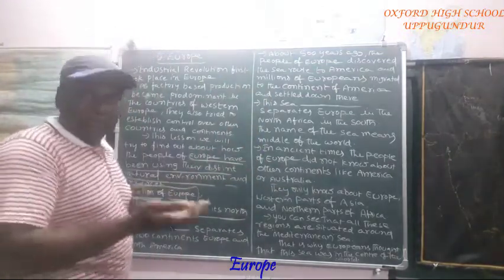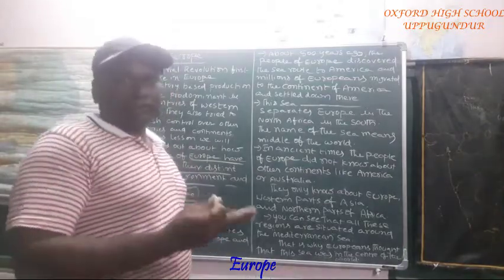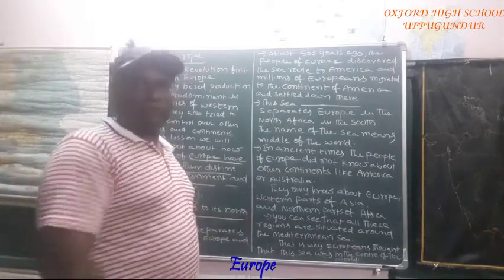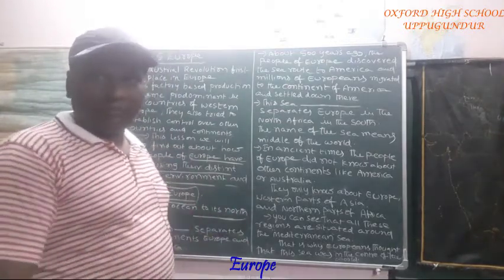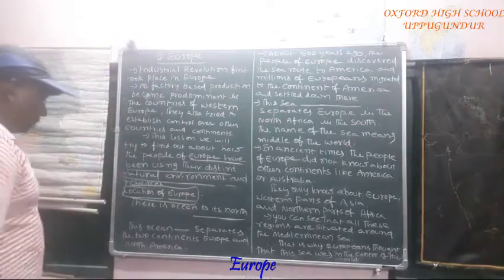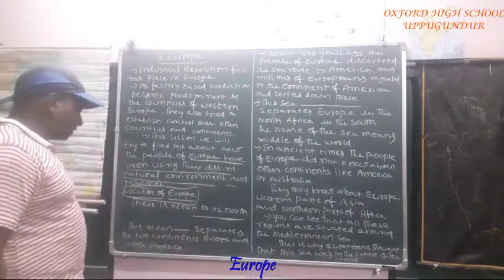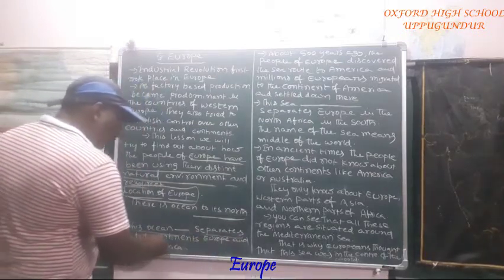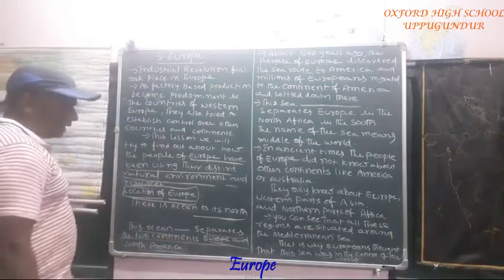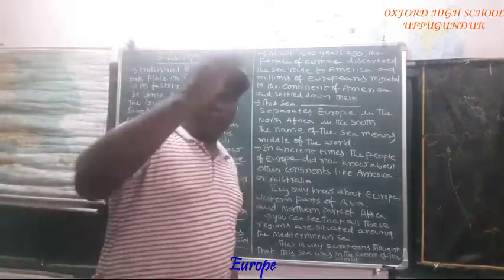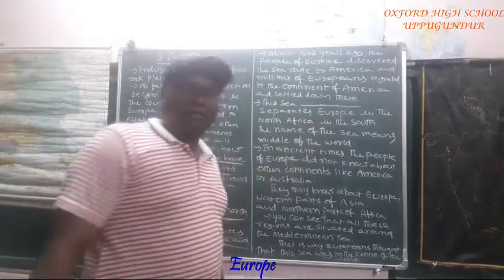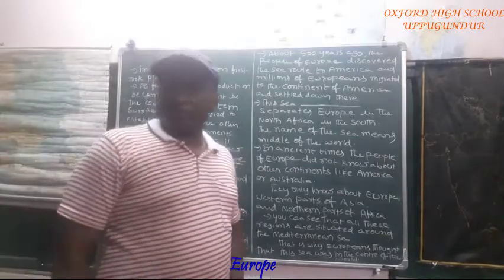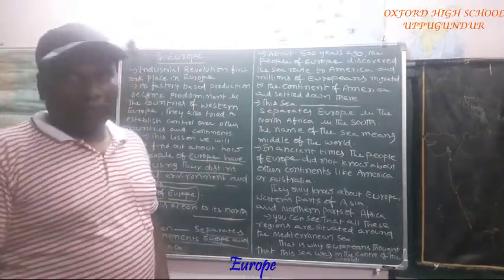Then come to the south of Europe. Which sea is flowing on the south side of Europe? So, another question I am asking you: this ocean separates the two continents, Europe and North America. Which ocean separates Europe from North America? Everybody knows, the Atlantic Ocean.